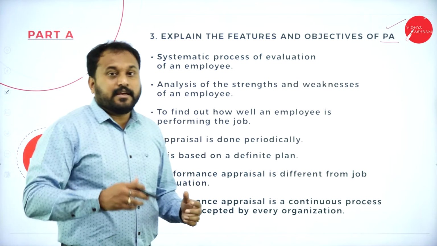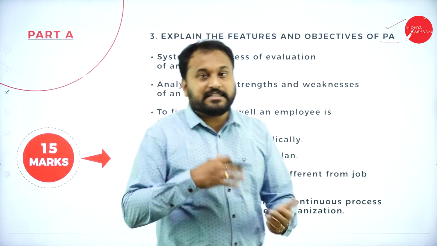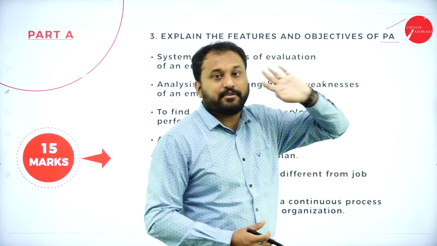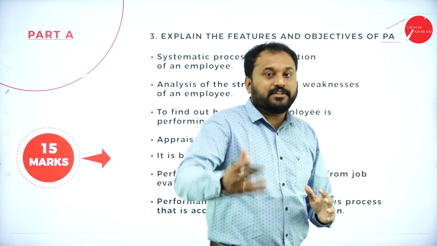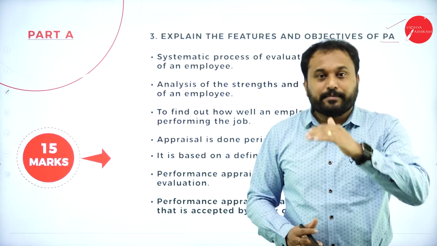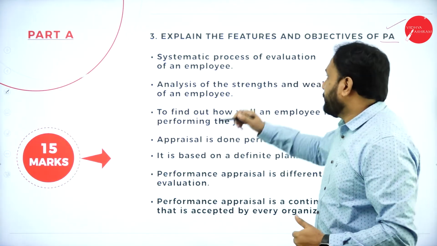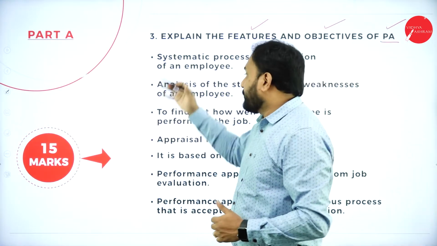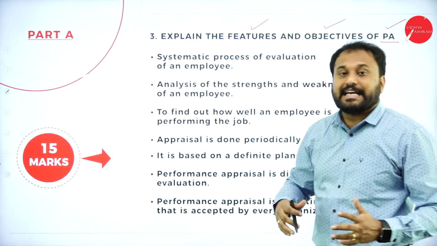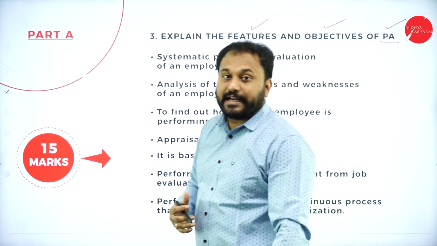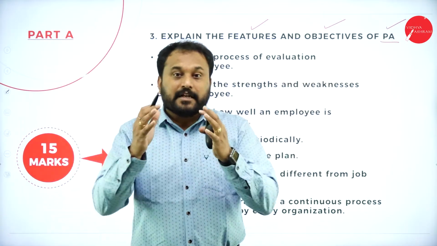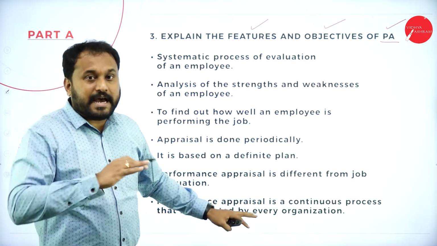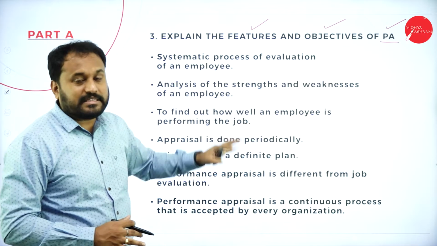So again, don't go with 7 points here and 6 points there. You are supposed to first write the meaning of what you mean by performance appraisal, then go with the definition of performance appraisal, then you break the question. That is, the first one is the features and the next one is the objectives. Now here I have given you the features as well as the objectives where you can actually fetch good marks. Again here also you are not supposed to go with essay type answers. You are supposed to go with the point wise answer.